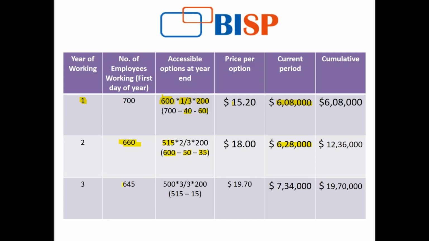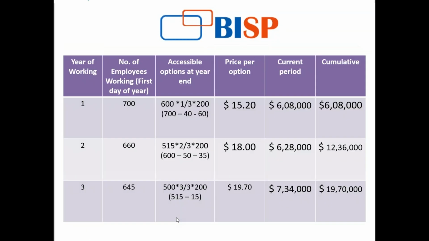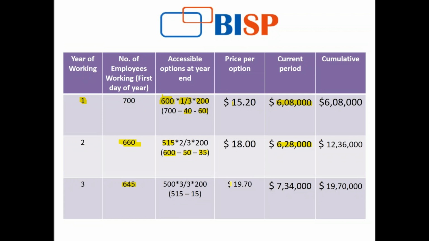Now in the third year, my actual employees working on the first day of the year is 645, and the accessible options at the end of the year are 500, because 515 from here and 15 employees left my organization. So only 500 employees will access that 200 each option here. The price per option here is 19.70.